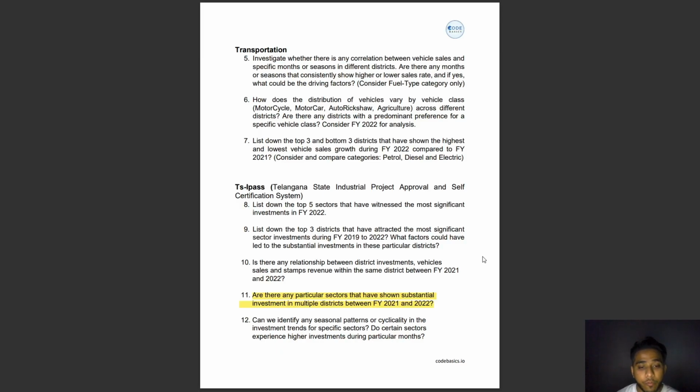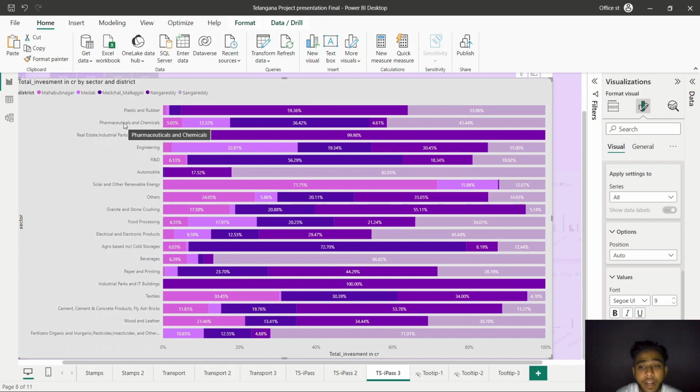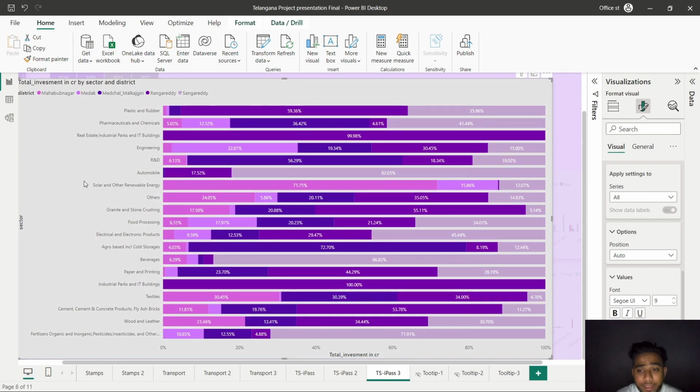For the 11th question, we have, are there any particular sectors that have shown substantial investment in multiple districts between the year 2021 and 2022? During our analysis for the years 2021 and 2022, we delved into the data to uncover key insights regarding sector-wise investments across districts. One standout finding was that the district of Rangareddy emerged as a focal point of substantial investments across various sectors. What this means is that Rangareddy attracted a significant amount of financial interest, and it wasn't limited to just one sector. Rather, it spanned multiple sectors. This signals a robust, diverse economy.